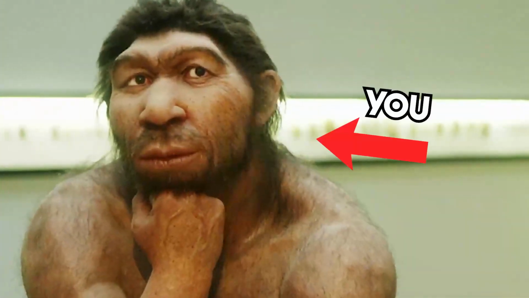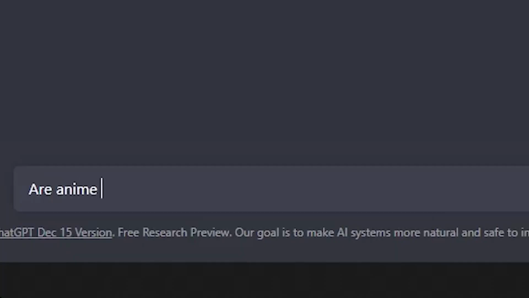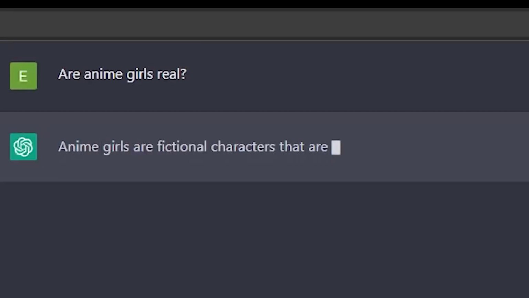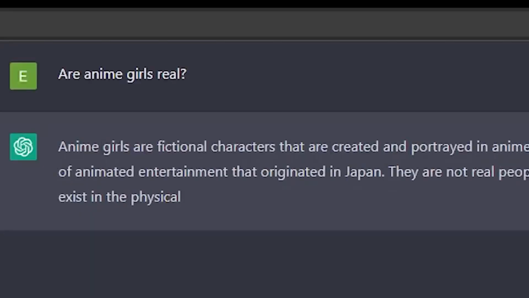Also, if you somehow live in a cave and don't know what ChatGPT is, it's basically an AI chatbot that knows everything. It is literally the best assistant you can have. It does everything you say and it doesn't judge you.